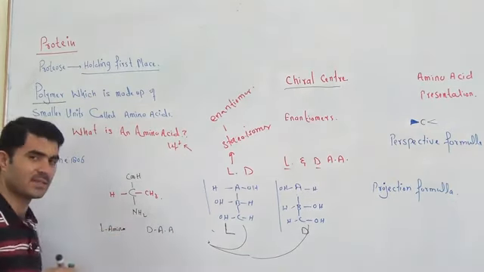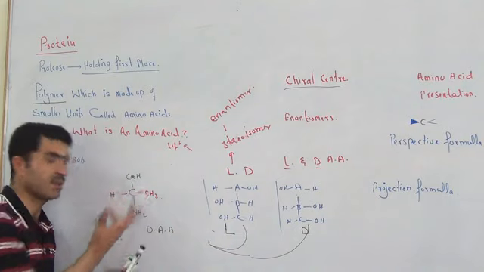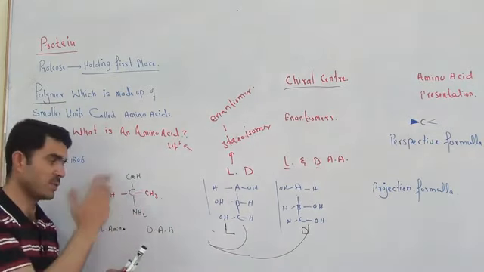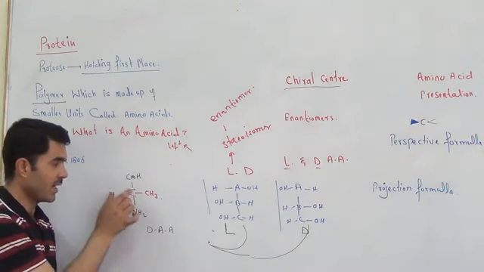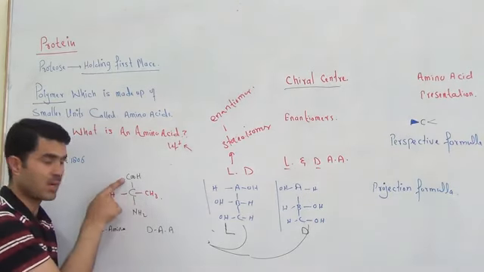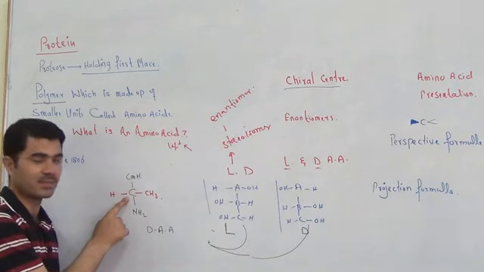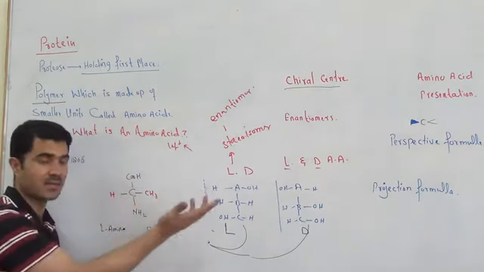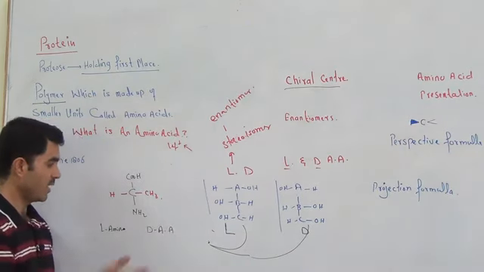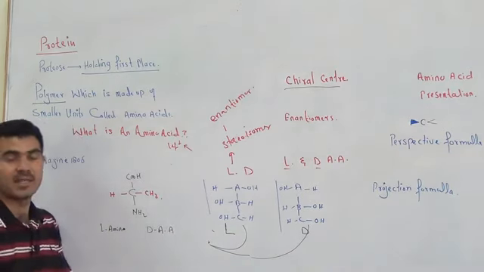So it is not necessarily that we see an OH group and decide by whether it is on the right or left. No, this is also a carbon, this is also a carbon, but this is the second last carbon. At that carbon, if the CH3 is on the right side, it is the D amino acid, and if it is on the left side, we call it L amino acid.